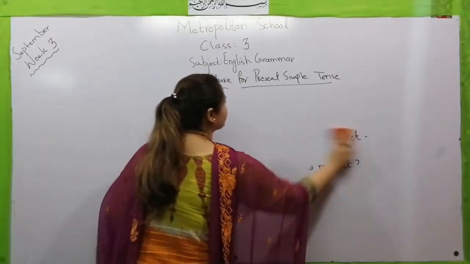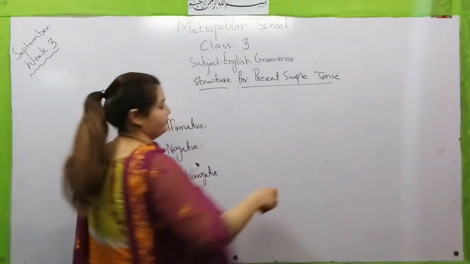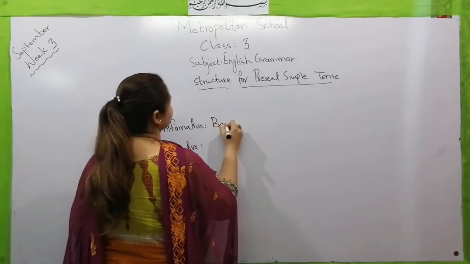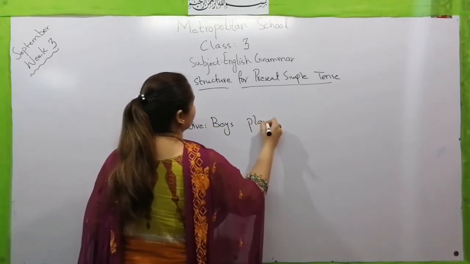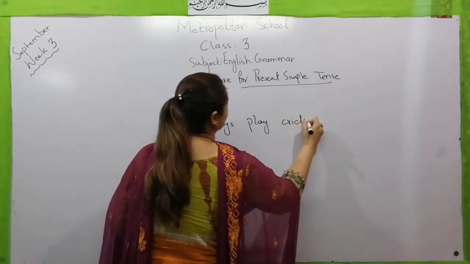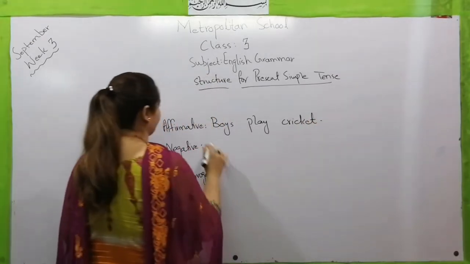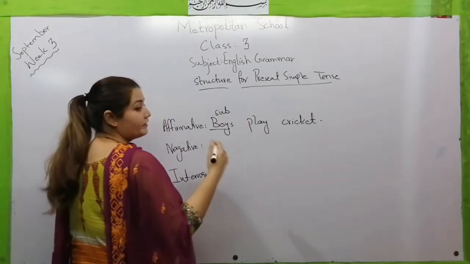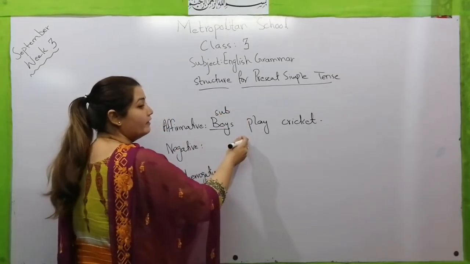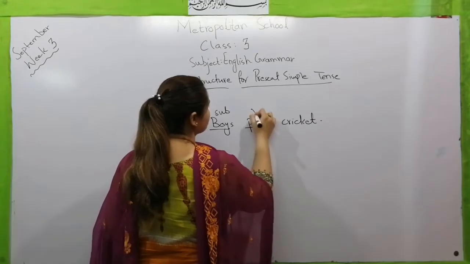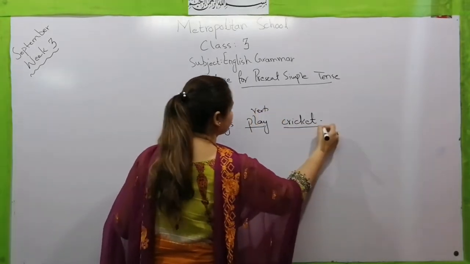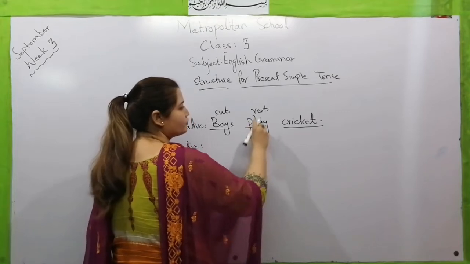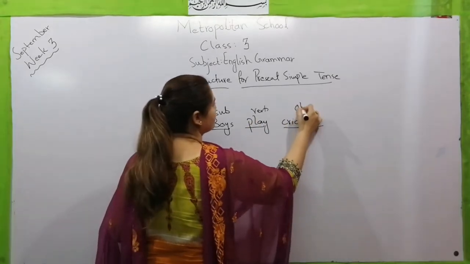Now let's move towards the next translation, which is लड़के क्रिकेट खेलते हैं. Boys play cricket. Now here boys is the subject. What are they doing? What is the verb here? They are playing something. They play. So this is the verb, and this cricket is the receiver of this action. This action is actually happening to this thing. So this is the object.